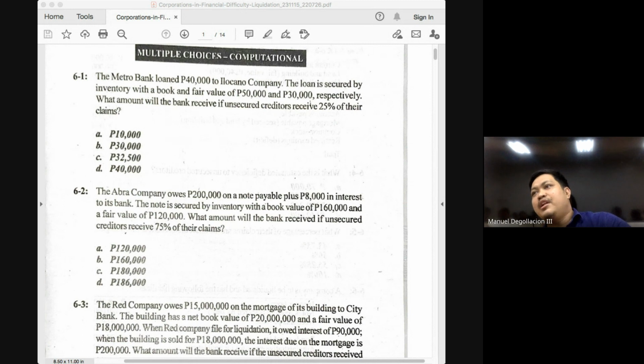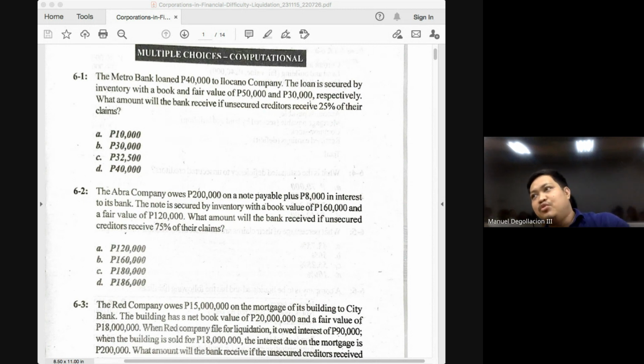In our example earlier, the liability was 1 million. What do we have to change in our example to make it partially secured? We will just change the value of the security. The example earlier was 1,500,000. To make it partially secured, just change the value to less than 1 million. So if in our example the value of the security is only 800,000, how are we going to classify the 1 million liability class? It would be classified as partially secured.